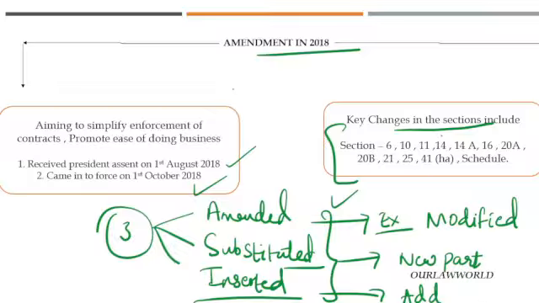For example, there is section 14 here and there is section 14A here. So before the amendment, there is already section 14, but 14A has been inserted. So here you will use the term inserted because there is no 14A before the 2018 amendment. So understand these three terms: amended, substituted and inserted. So now let us go into the explanation.